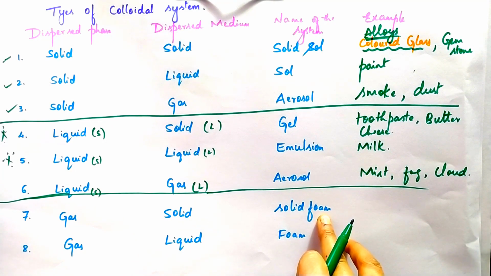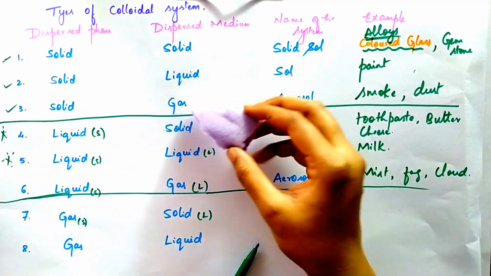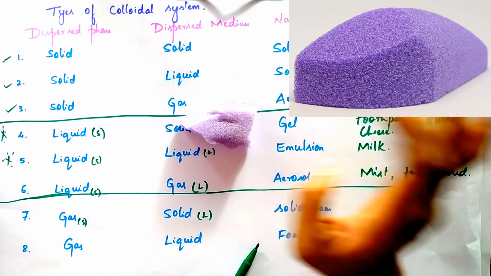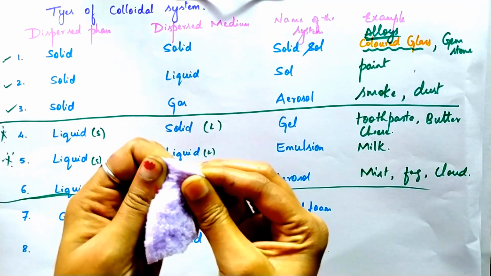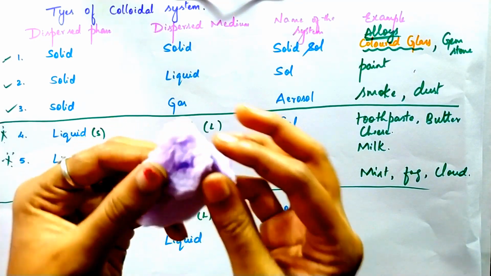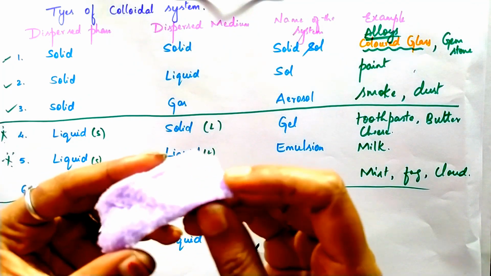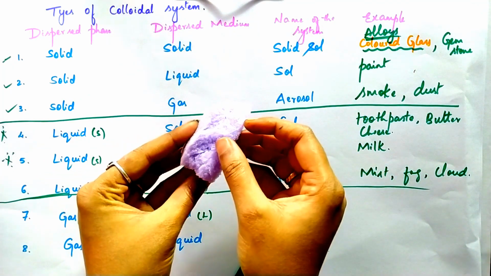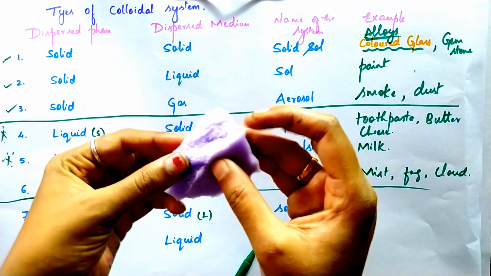Gas in solid, we call it a solid foam. Here, the gas is in the smaller amount and the solid is in the larger amount. This will be seen in sponges, right? The sponge looks like a solid form. When you cut the sponge, you can observe the small holes, gaps in the sponge. These gaps indicate the presence of gas, right?